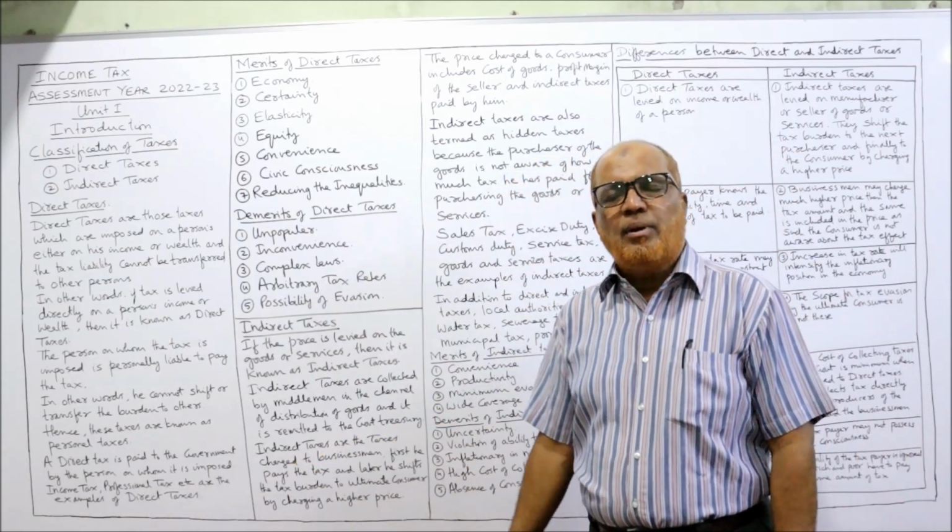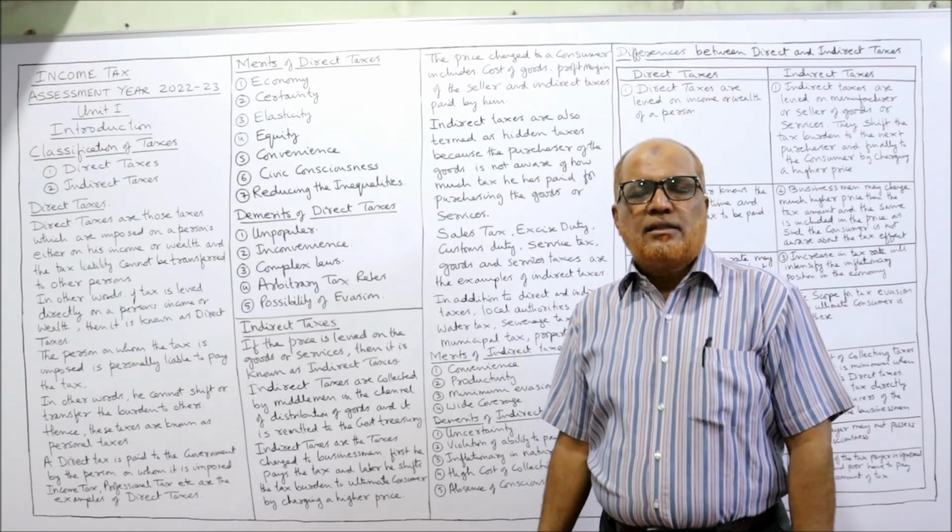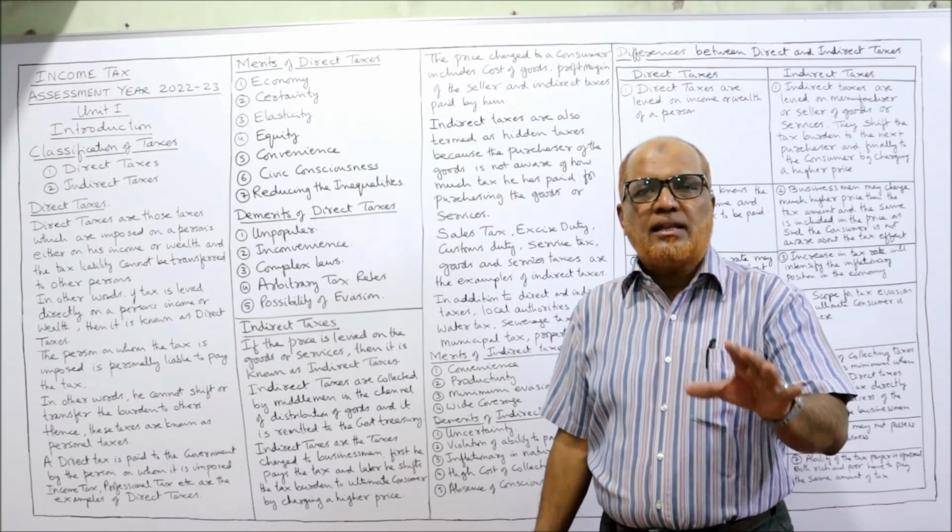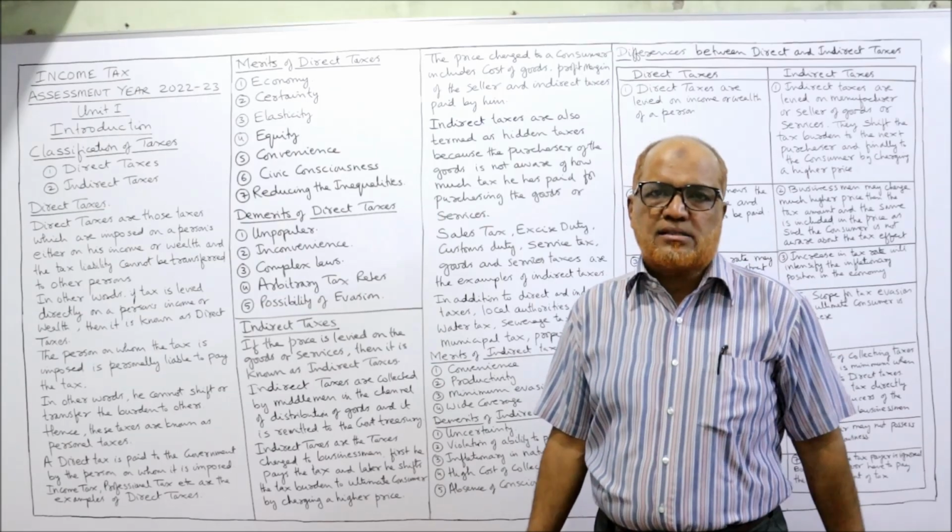Income tax, profession tax are examples of direct tax. This is important, you have to remember. The income tax, the profession tax, etc. These are the examples of direct taxes.